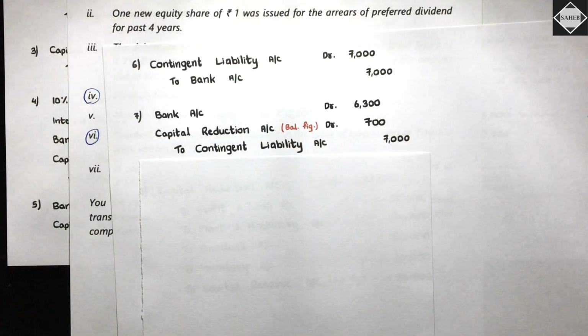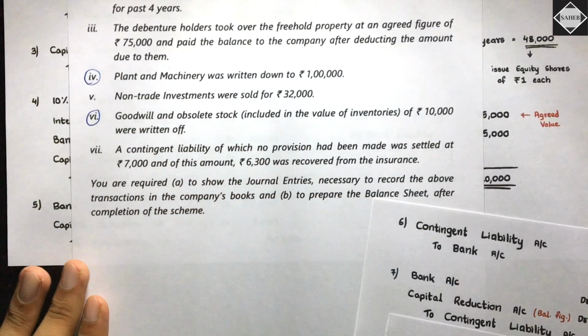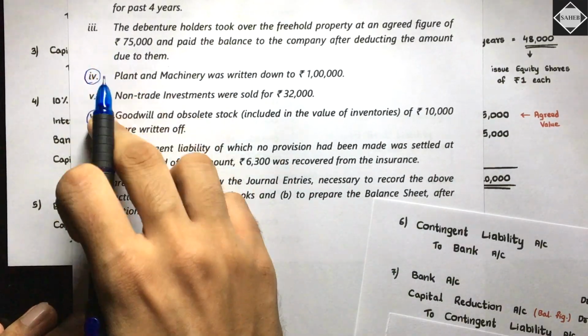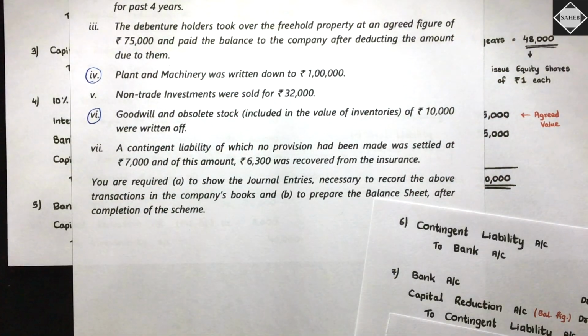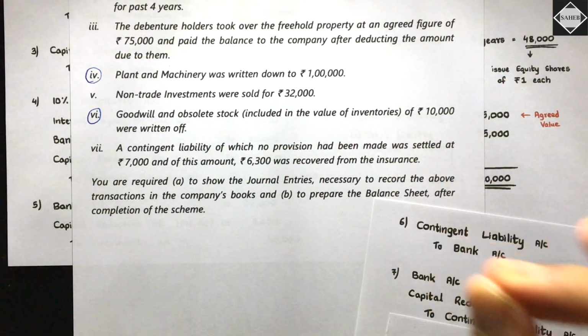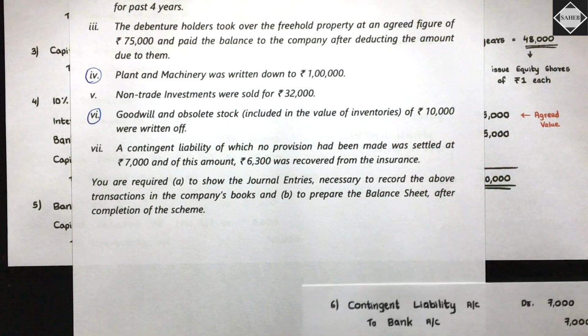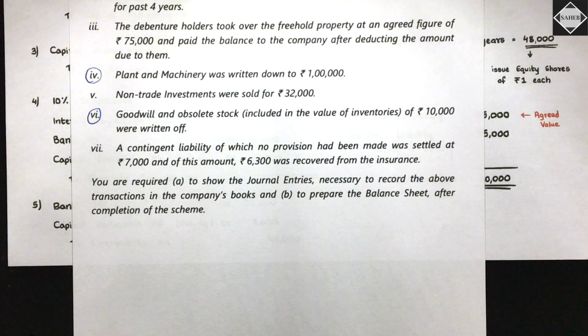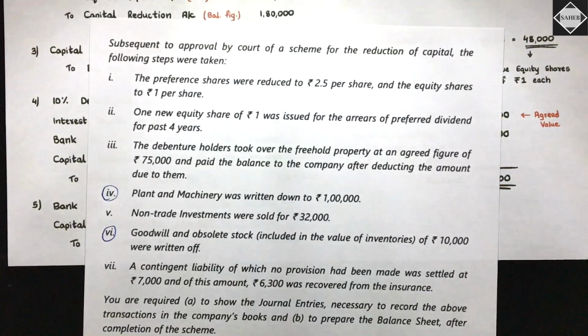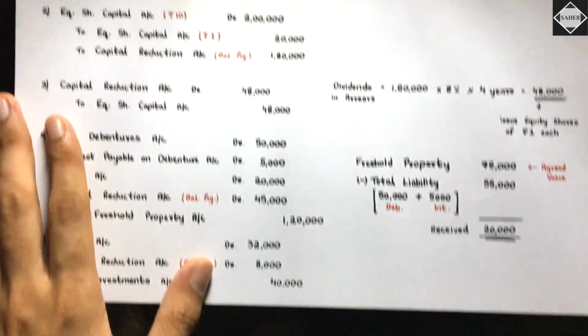Fine. Understood. Now all adjustments are done, right? Just these two in the big entry, we will pass that. So how will we pass the big entry? You all know how to pass the big entry. First, we have to calculate how much amount is there in the capital reduction account. So in capital reduction, how much do we have? Let's calculate from the beginning.